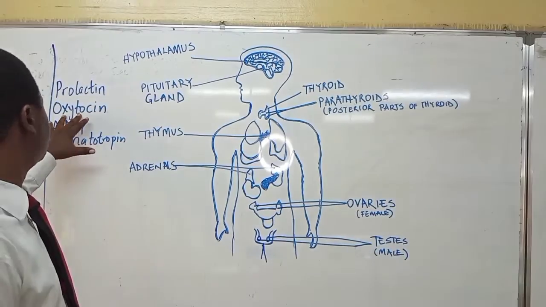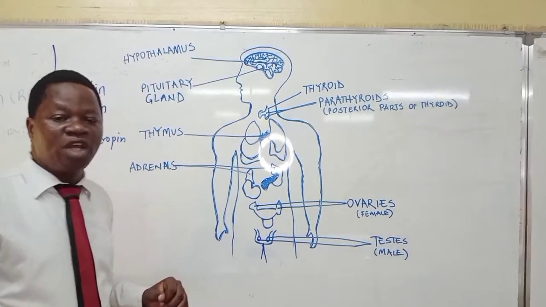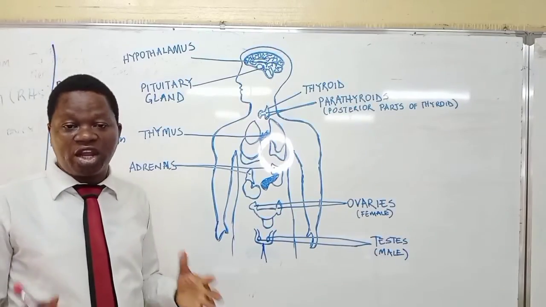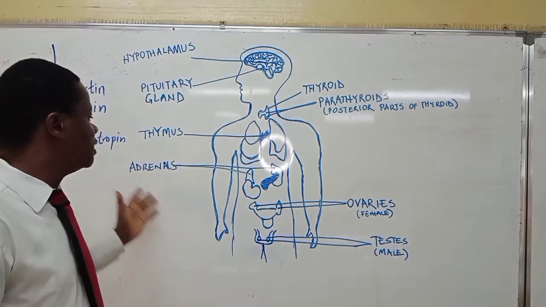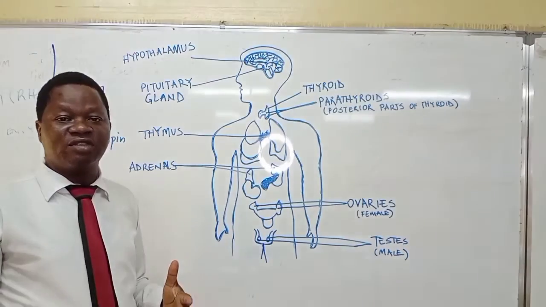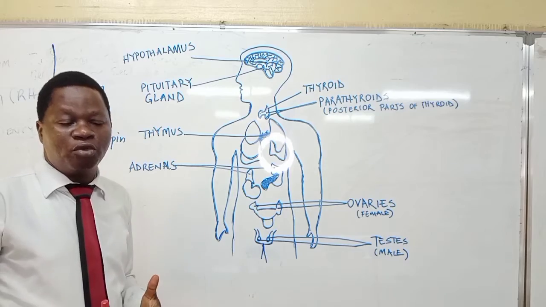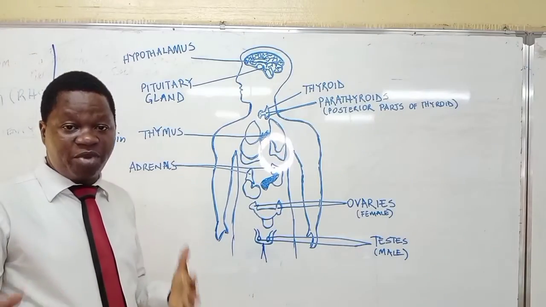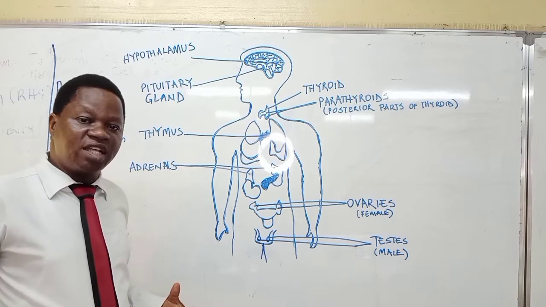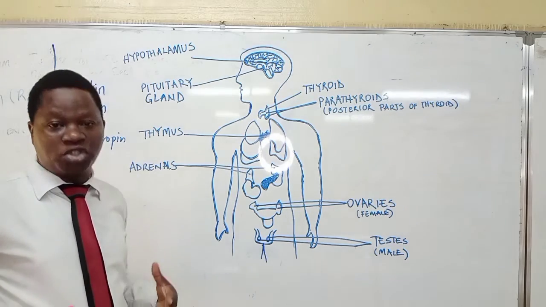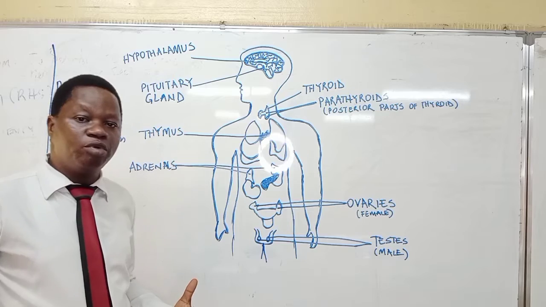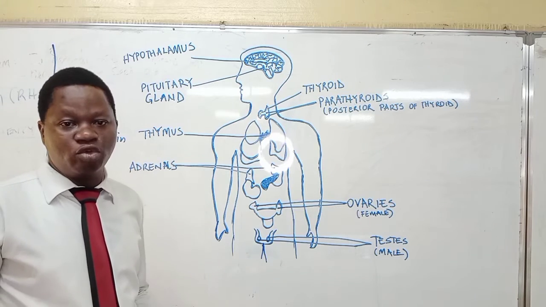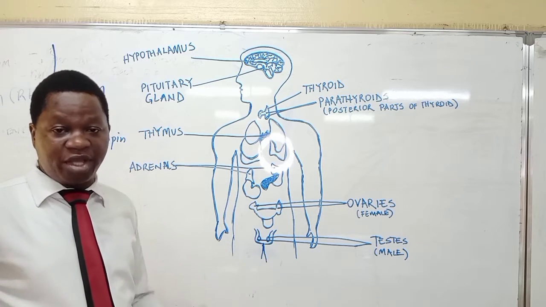Okay, so the next one is oxytocin. The oxytocin helps in the contraction of the uterine walls. This is very important in pregnant females. So when the pregnant female is about to give birth to its young ones, it is important that the wall of the uterus contracts in order to enable birth to take place and birth to be easy.